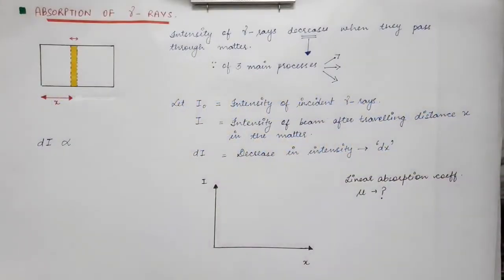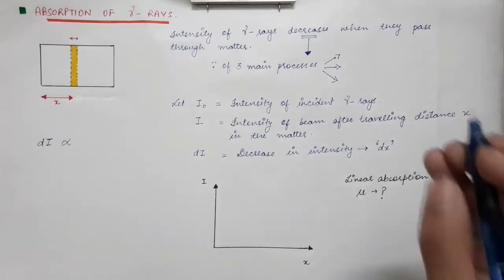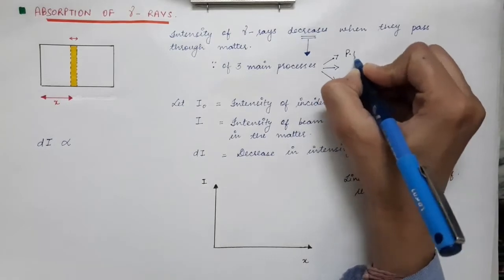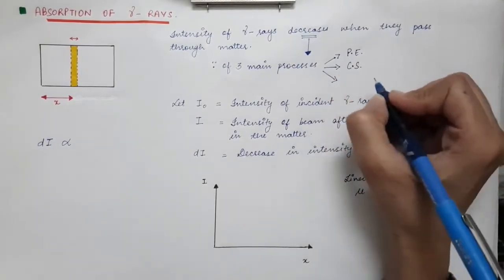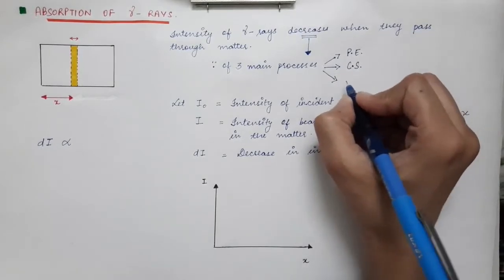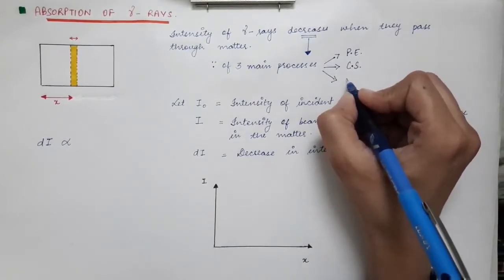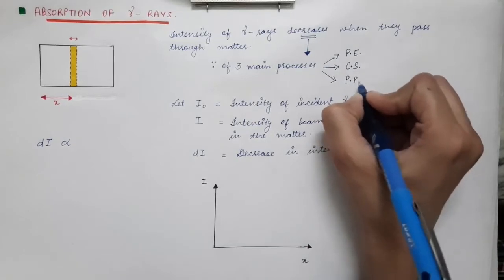In this lecture, we are going to find how the intensity of the gamma rays decreases inside the matter. When the gamma rays travel through the matter, we already have discussed that the gamma rays lose their energy by three main processes. The first one is the photoelectric effect, the second one is Compton scattering, and the last one by which the gamma rays lose their energy inside the matter is pair production.